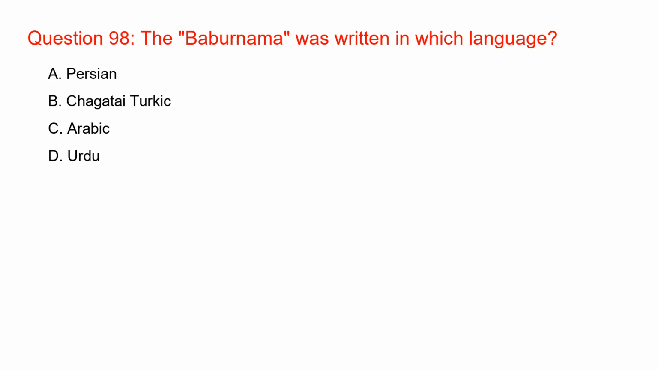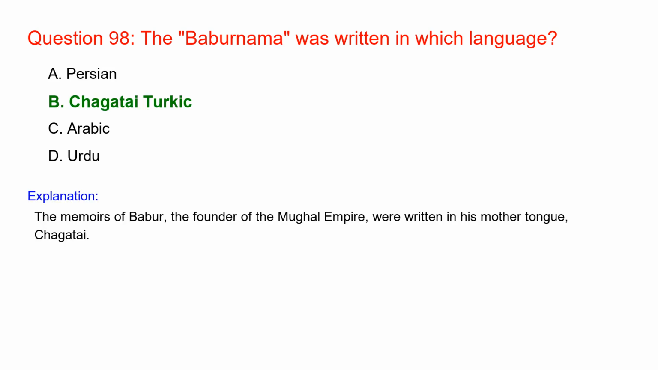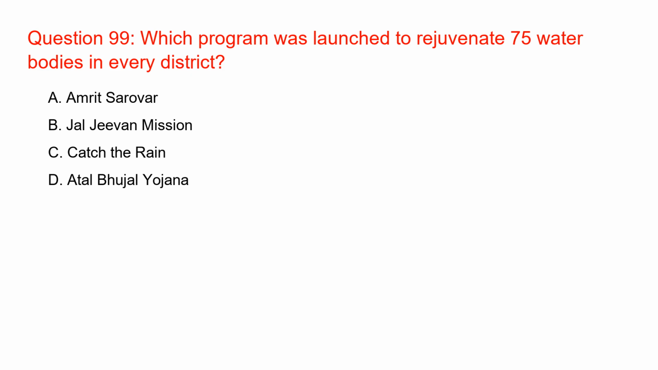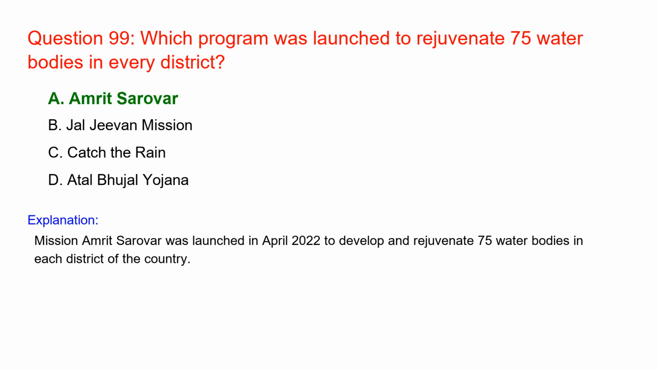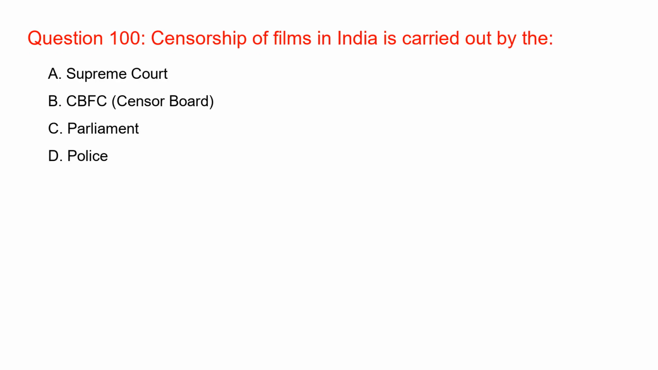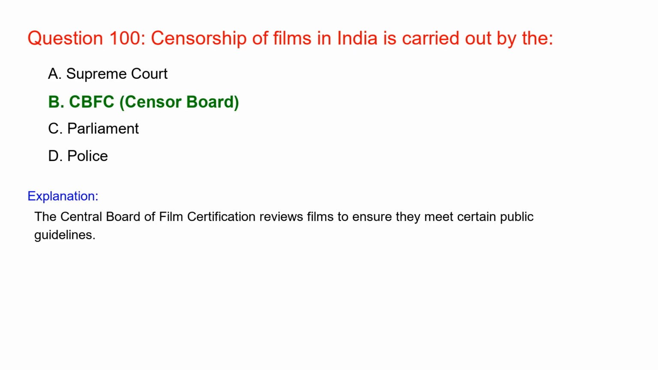The Baburnama was written in which language? Chagatai Turkic. The memoirs of Babur, the founder of the Mughal Empire, were written in his mother tongue, Chagatai. Which program was launched to rejuvenate 75 water bodies in every district? Amrit Sarovar. Mission Amrit Sarovar was launched in April 2022 to develop and rejuvenate 75 water bodies in each district of the country. Censorship of films in India is carried out by the CBFC, Censor Board. The Central Board of Film Certification reviews films to ensure they meet certain public guidelines.